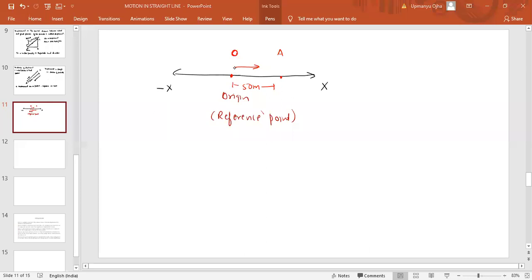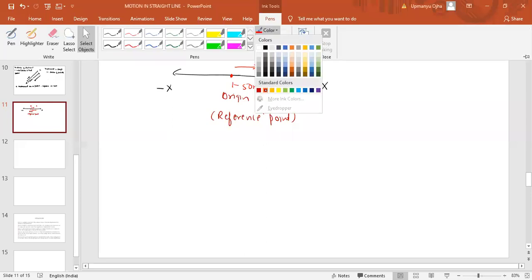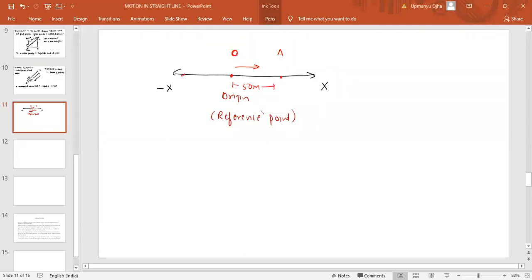So if the direction of displacement is on the positive side, then the displacement would be positive. Now the particle started from origin and reaches B, having traveled a distance of say 100 meters. When the particle started from O and reaches B, in which direction is it moving?